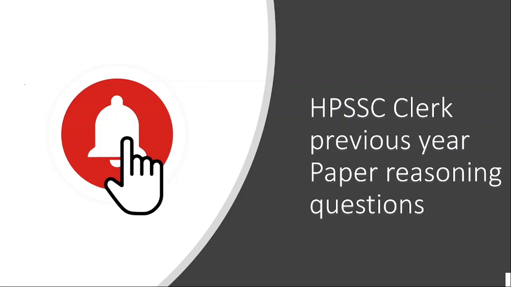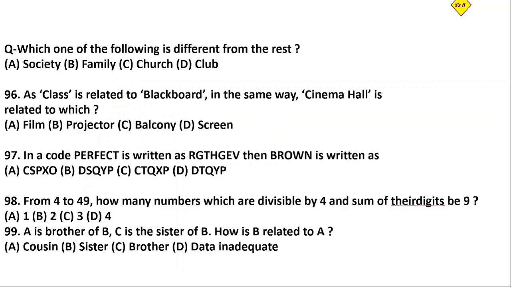So without wasting time, let's discuss the question. The first question is, which one of the following is different from the rest? Four options are given, and we have to find the logic. These kinds of questions are basically asked in state examinations, whatever kind of paper it is.